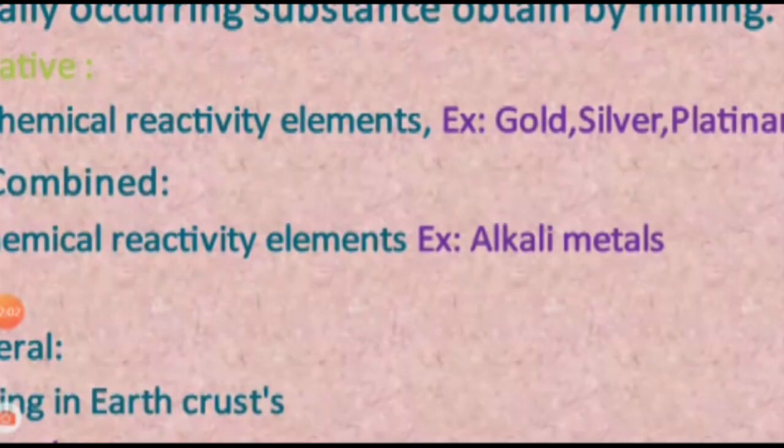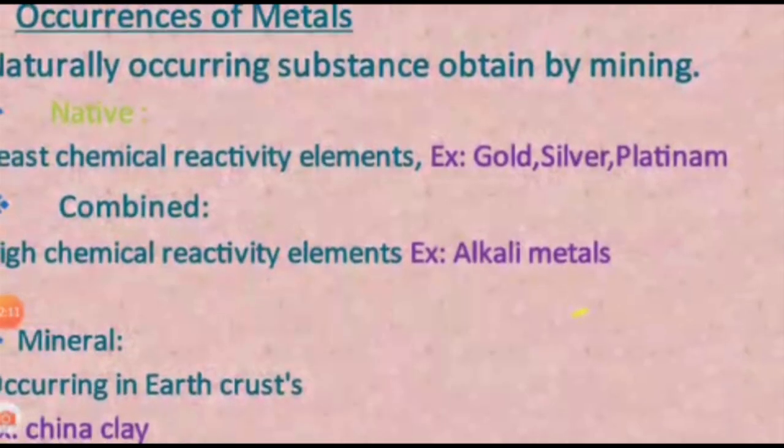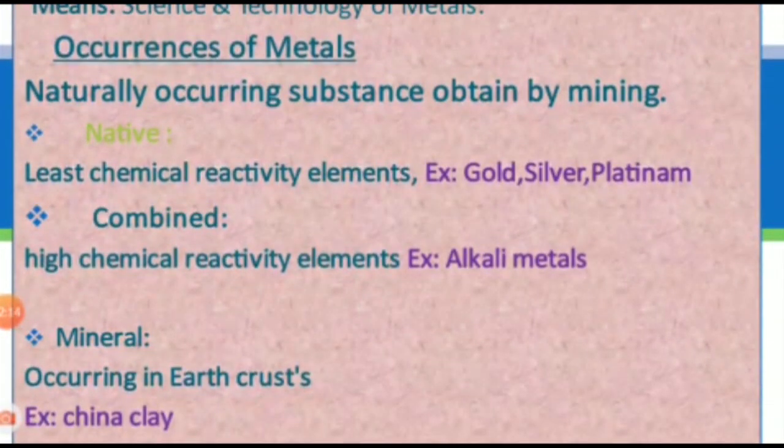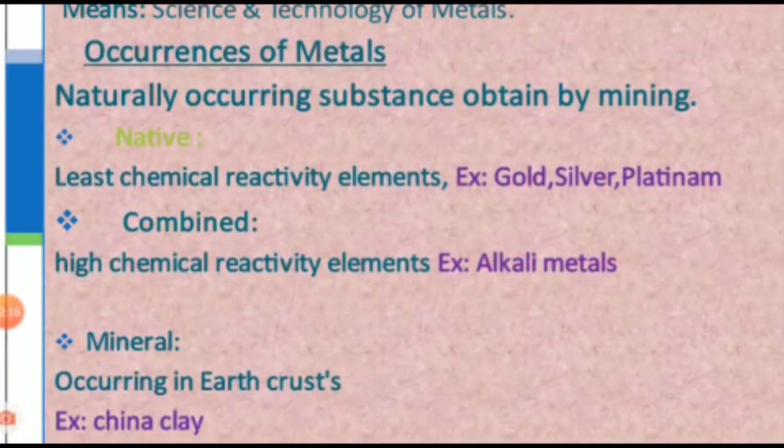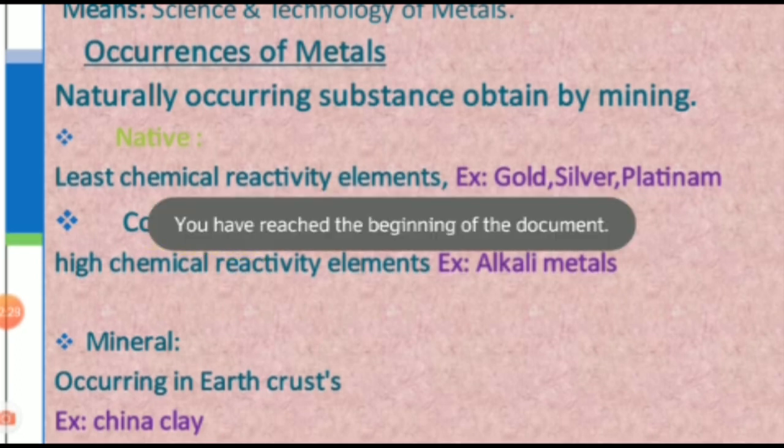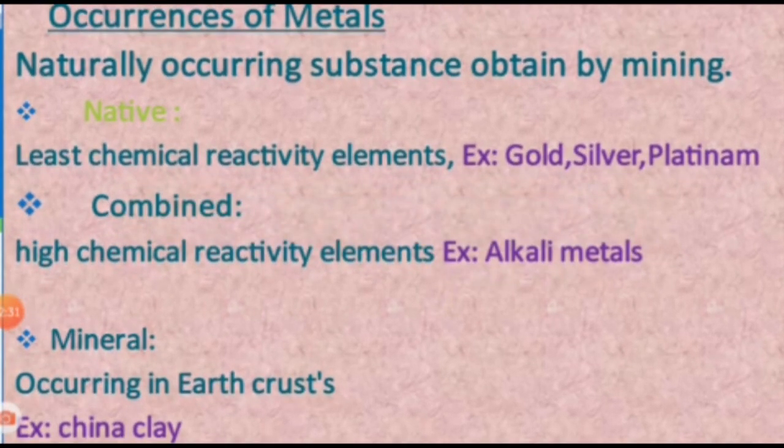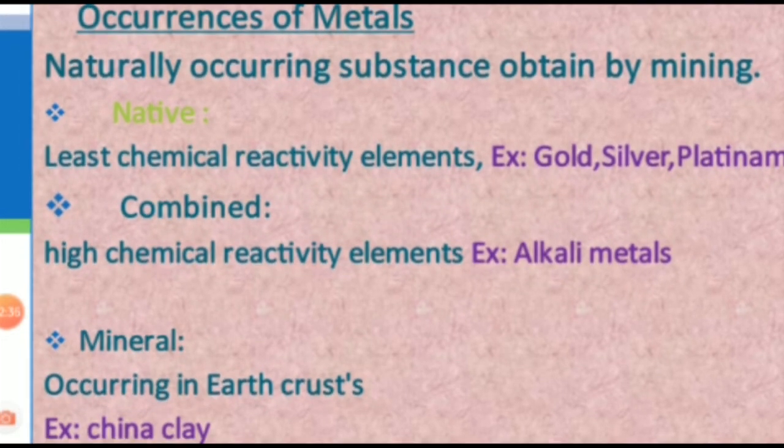In the combined state, highly chemically reactive elements occur, for example first group metals, that is alkali metals. So metals occur in two states, native state and combined state.